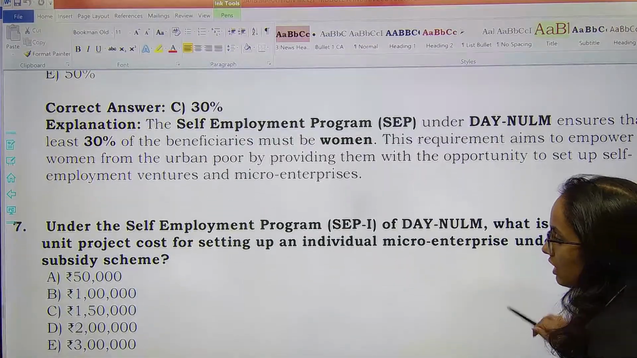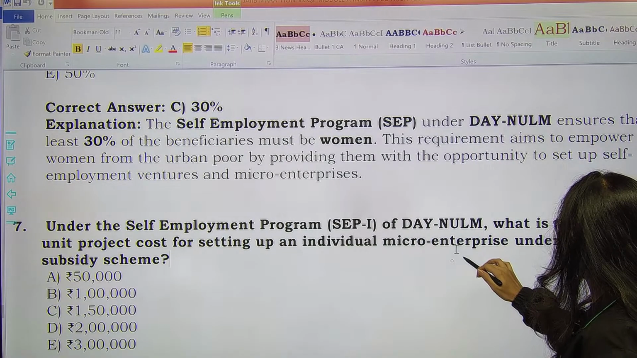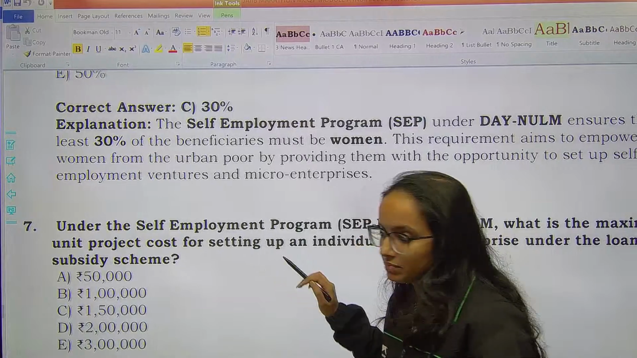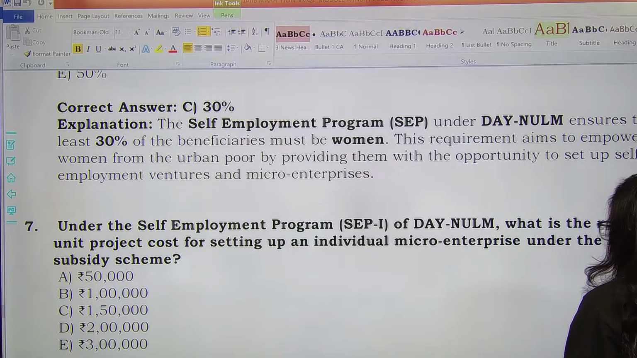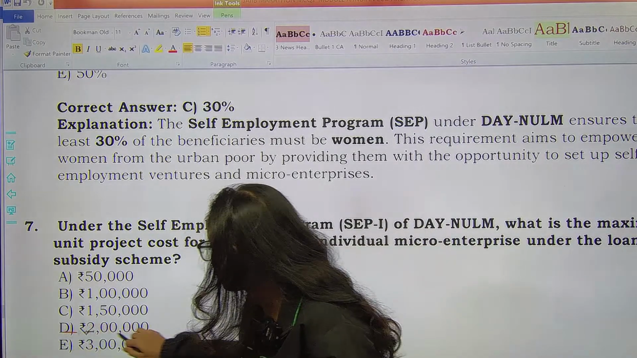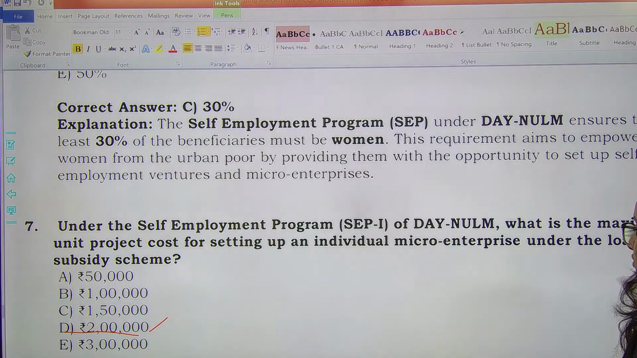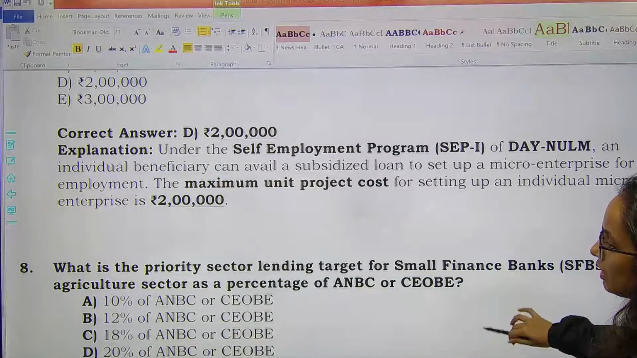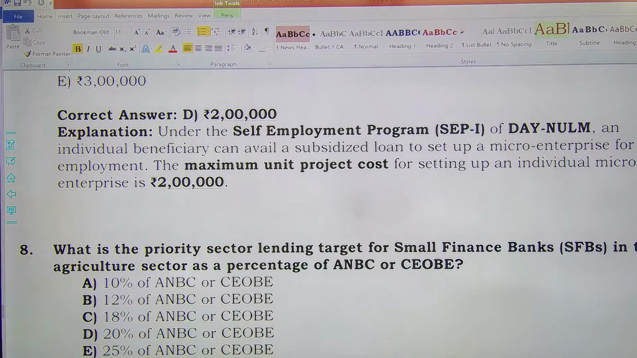The next one is under self-employment program of DAY-NULM. What is the maximum unit project cost of setting up an individual micro-enterprise under the loan and subsidy scheme? Here, the correct answer would be rupees 2 lakh. Okay, so the maximum will be 2 lakh rupees. 2 lakh rupees, remember.